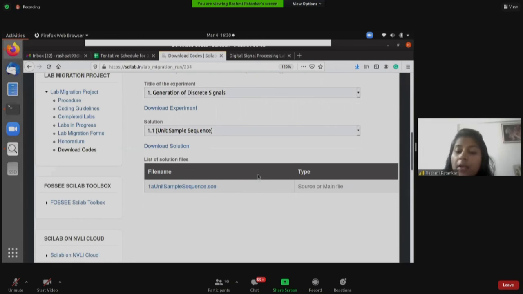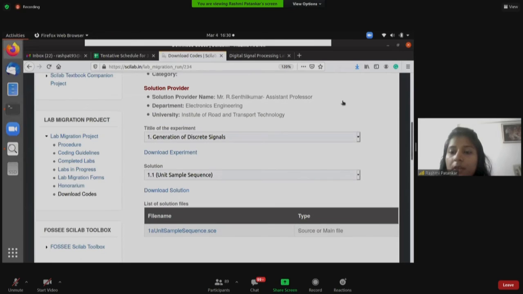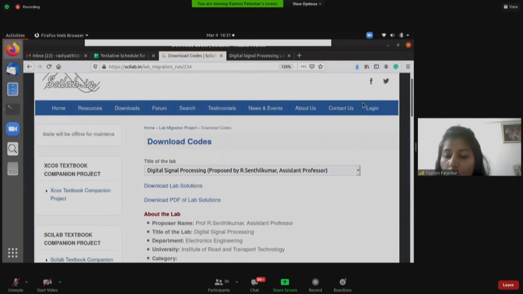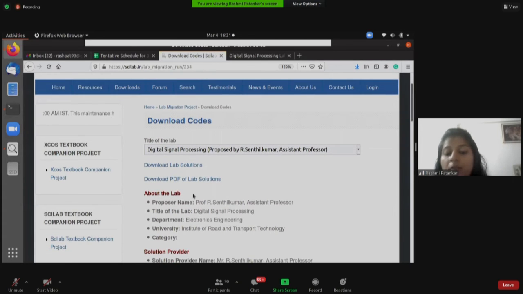The solution will get downloaded, and then you can make use of these solutions and study how they have coded in Scilab. This way you can make use of completed labs in your syllabus or for self-learning. And the beauty of this is you do not have to log into scilab.in. See, I haven't logged in. Everything is available for free here.